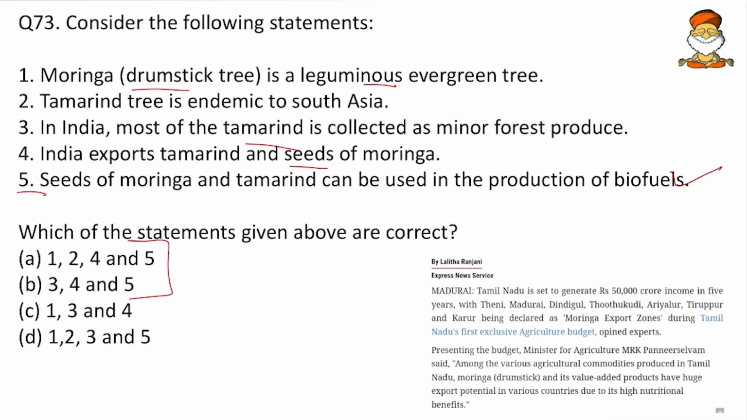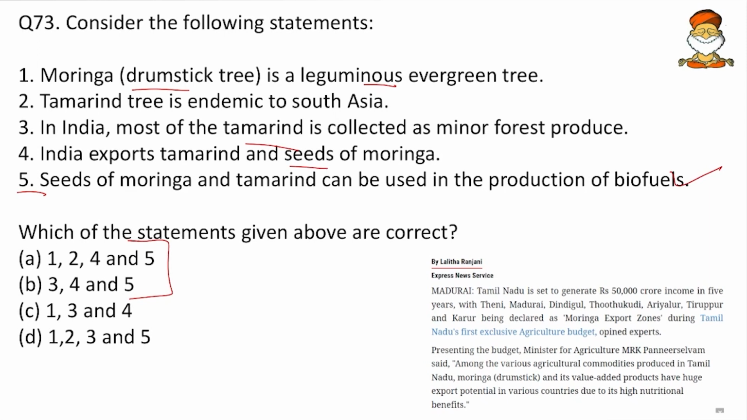But minor forest produce is, say, the fruits, seeds, etc. Even if I harvest them, there will not be significant damage. So I will eat the fruit and throw the seeds back. Likewise honey: even if we extract an excess of honey, there is no significant damage to the forest. So here tamarind is a fruit, so that can be a minor forest produce and not a major forest produce.